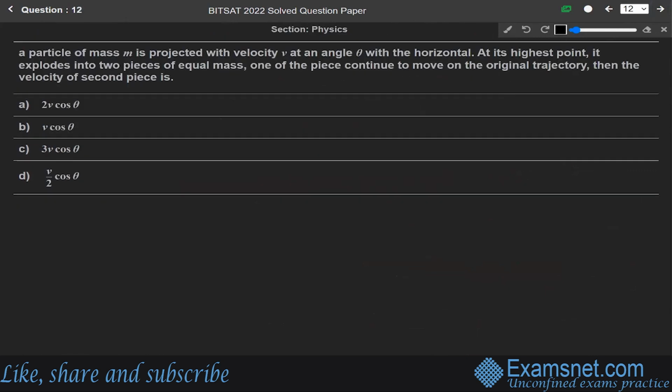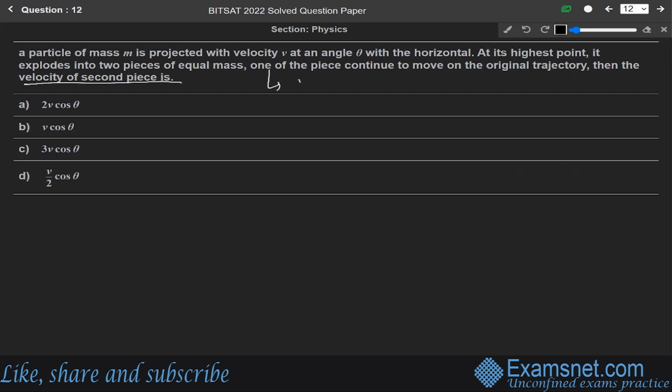Okay. Now next, question 12. A particle of mass m is projected with velocity v at an angle theta with the horizontal. At its highest point, it explodes into two pieces of equal masses. One of the pieces continues to move on the original trajectory, and we have to find the velocity of the second piece.